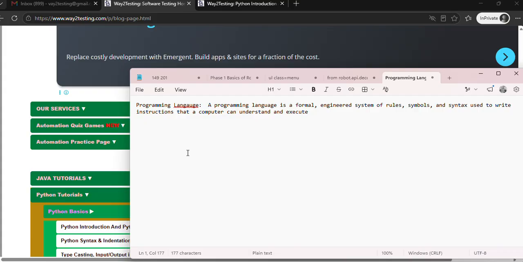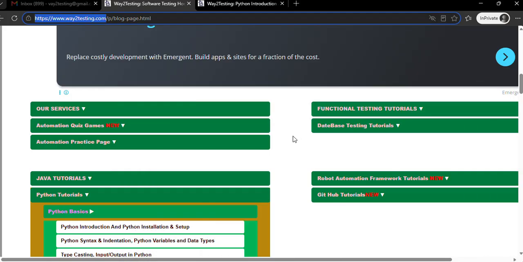So what is the definition of a programming language? A programming language is a formal language, with its own syntax and rules. Every programming language has its syntax, its rules, its symbols, used to write instructions, meaning we are writing instructions for how a computer will perform the operation, how the computer will understand and perform it. This is the simple definition of a programming language. Mainly, programming is something where a programmer writes commands in a structured way, in a syntax manner, so that a computer can perform that task.